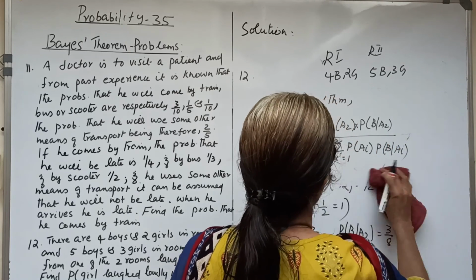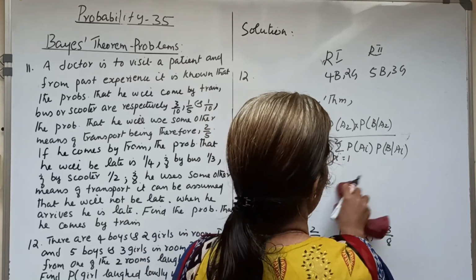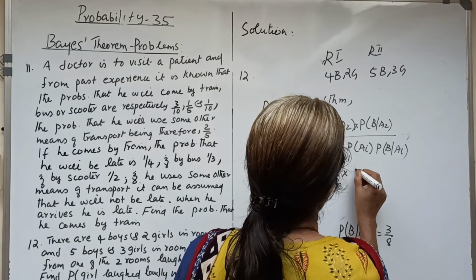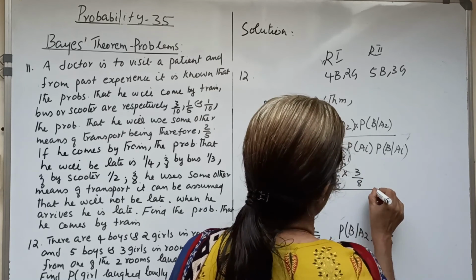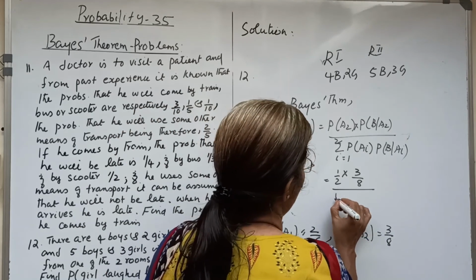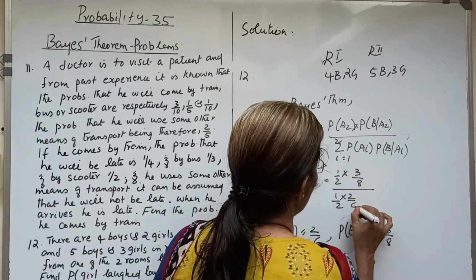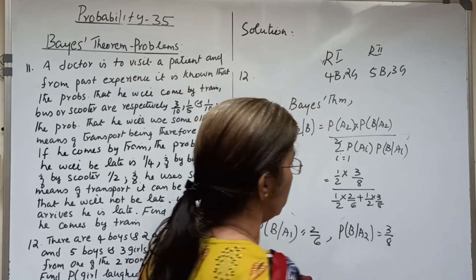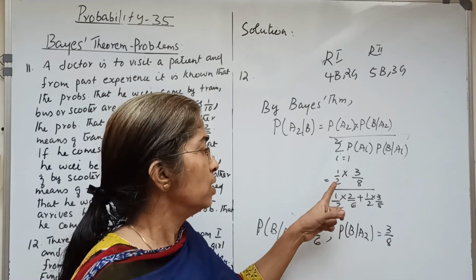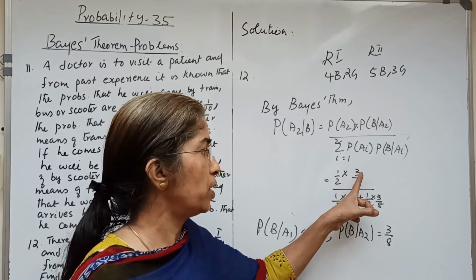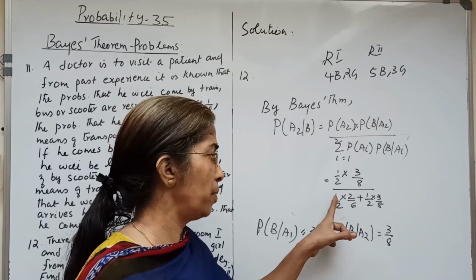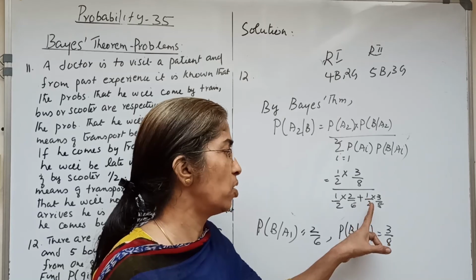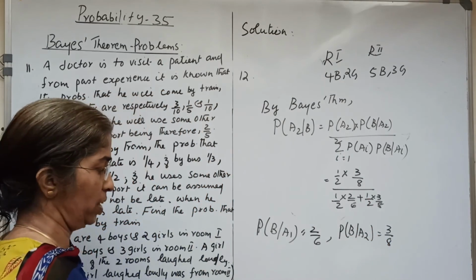That is 1 by 2 into 3 by 8, divided by 1 by 2 into 2 by 6 plus 1 by 2 into 3 by 8, the same term.